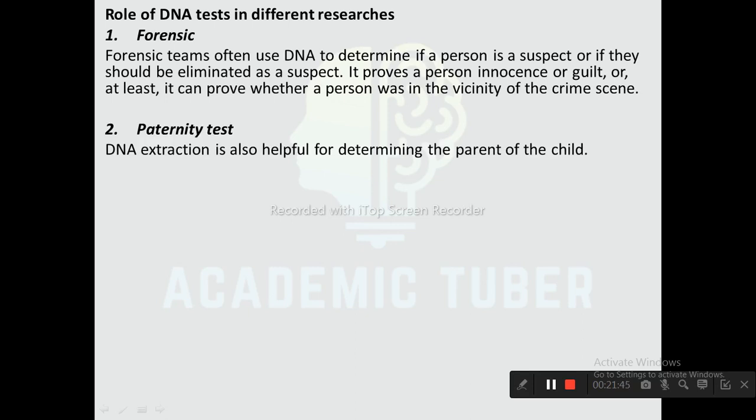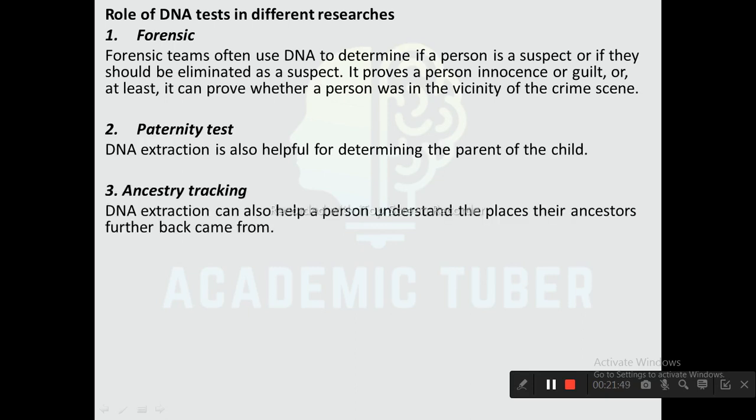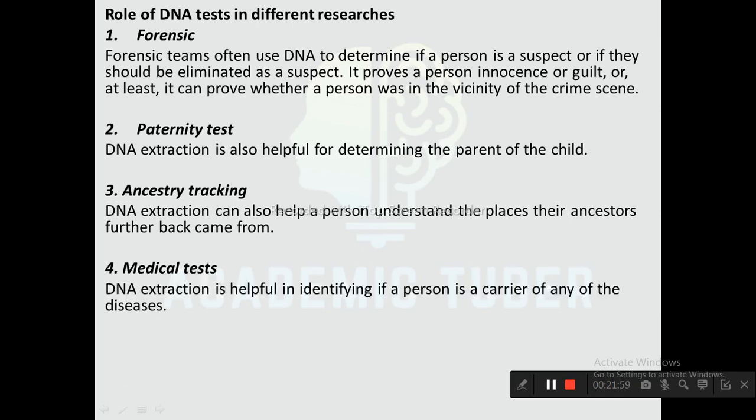DNA extraction is also helpful for determining the parents of the child. Third one is ancestry tracking. DNA extraction can also help a person understand the places their ancestors further back came from. Next one is medical test. DNA extraction is helpful in identifying if a person is a carrier of any of the diseases.